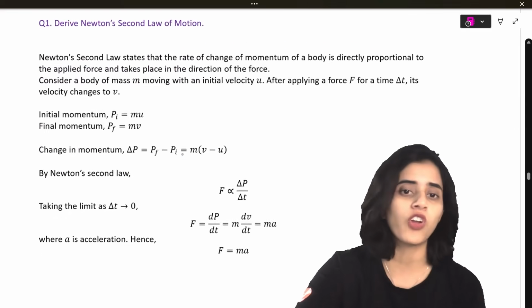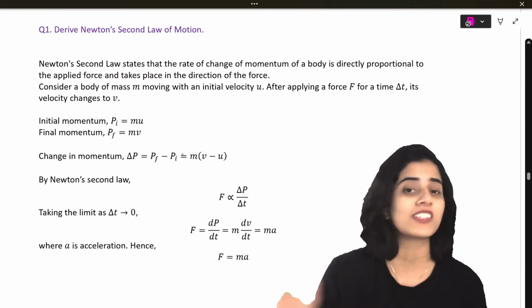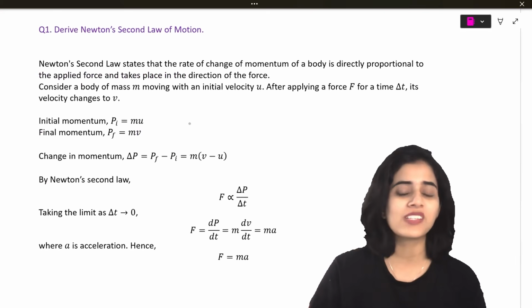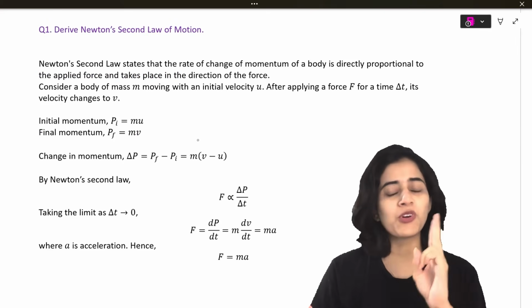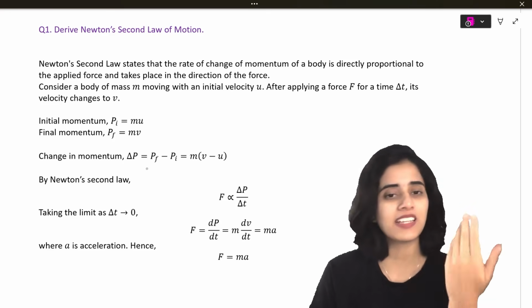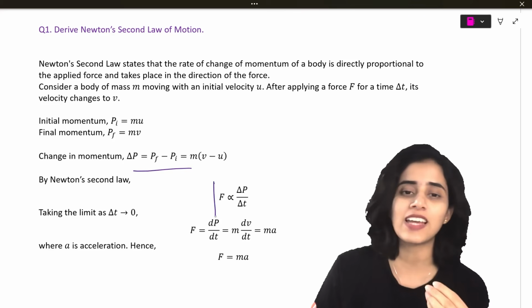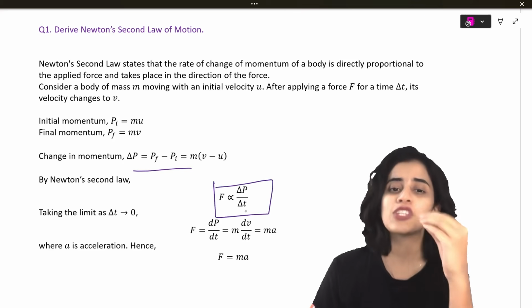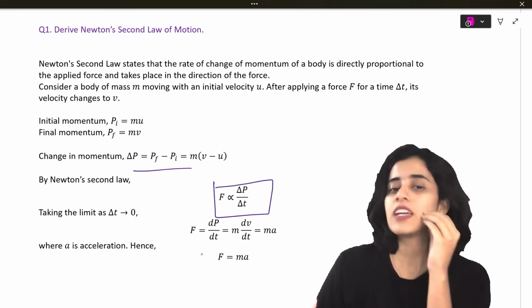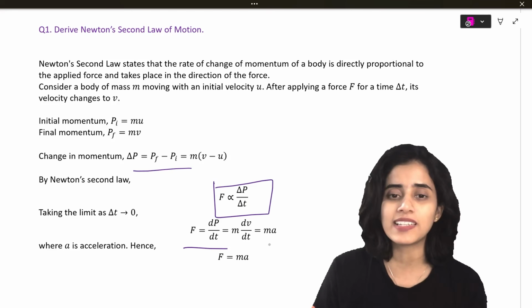Next chapter, chapter 4, laws of motion. First question is derive Newton's second law of motion. Okay, so how do you derive it? You prove that change in momentum is delta P, and that's basically final momentum minus initial momentum. And Newton's second law states that force is proportional to change in momentum by time. So if you apply limits, force is equal to dp by dt, which is m dv by dt.